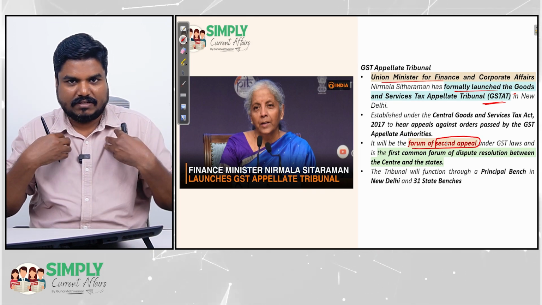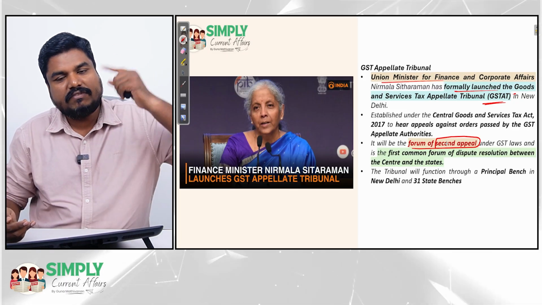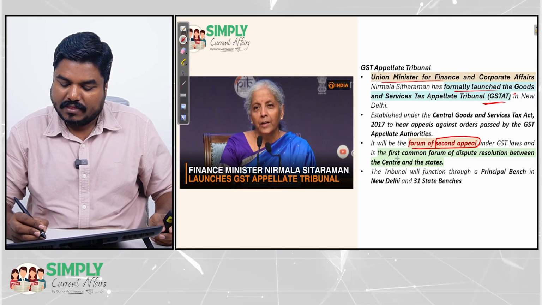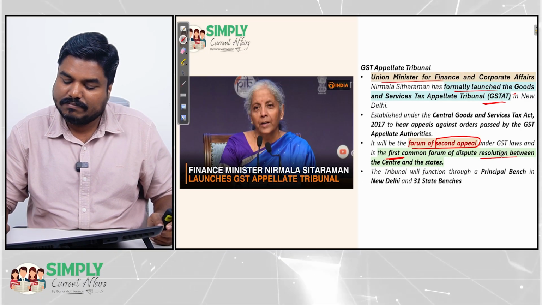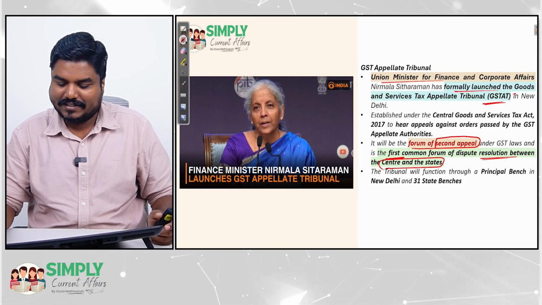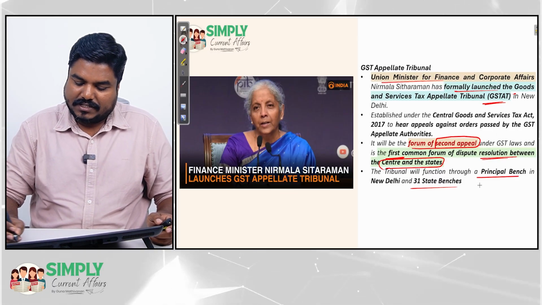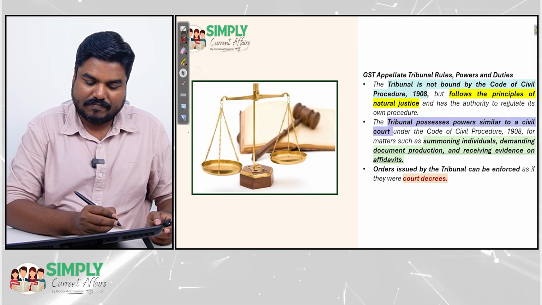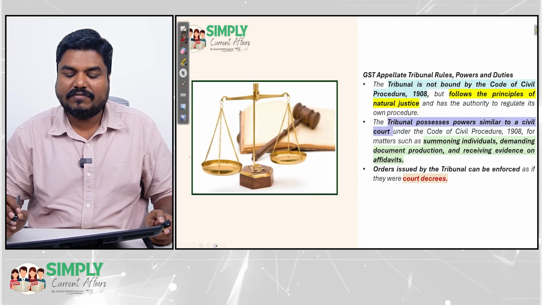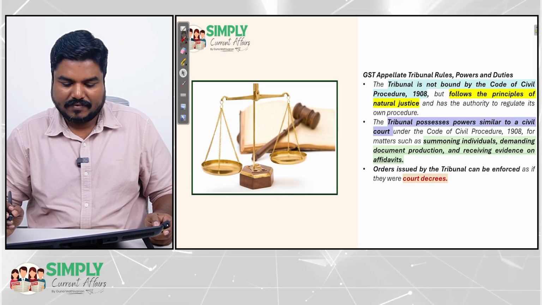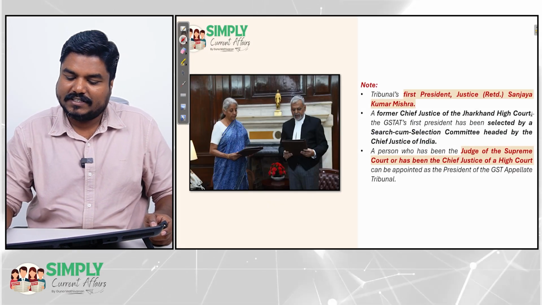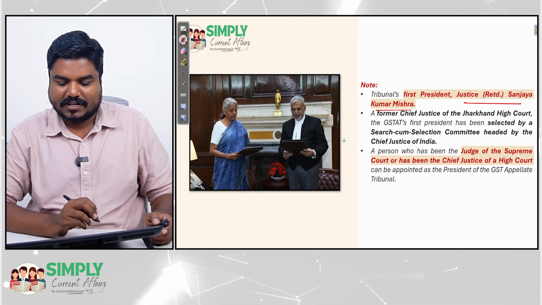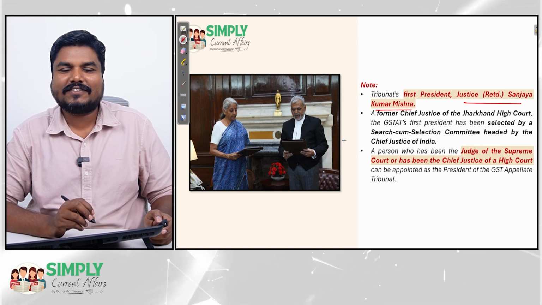I said, right, for us, for Simply Current Affairs or business players, first we have to go to the Appellate Authority, then we have to go to the GST Appellate Tribunal. But this will be the first forum when there is a dispute between the center and states. Right, principal bench plus 31 state benches. I have explained the composition here. I have also given the powers of the Appellate Tribunal. Okay, so the first president is Justice Sanjay Kumar Mishra, former Chief Justice of Jharkhand.